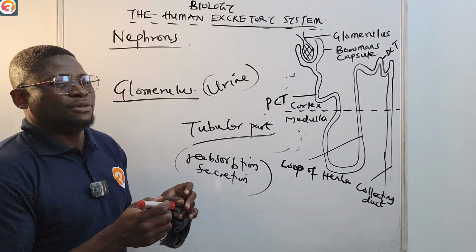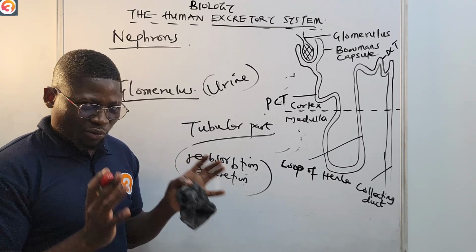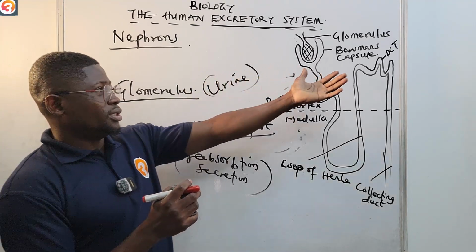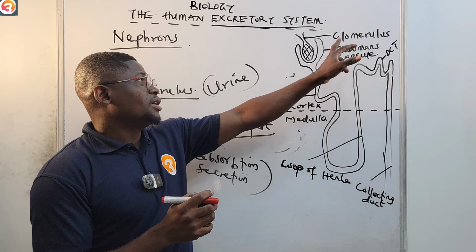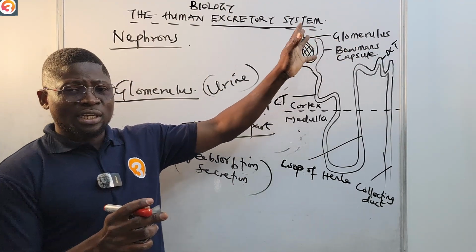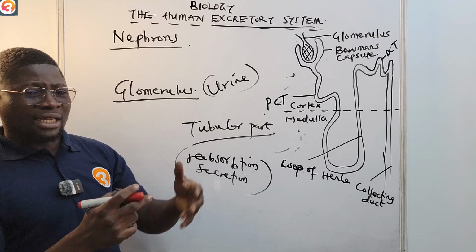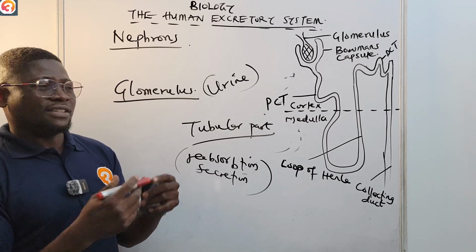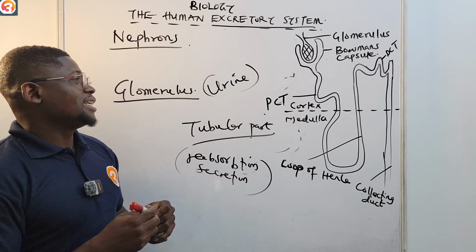So the nephron helps to filter out the urea, which is why the entry of the blood into the kidney is through the glomerulus. As the blood enters the glomerulus, which is sitting on top of the Bowman's capsule, it filters the blood, and then in the collecting duct we collect the urine. The urine is what is formed. So that is basically that.